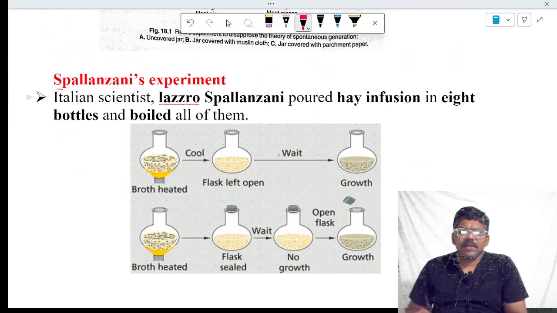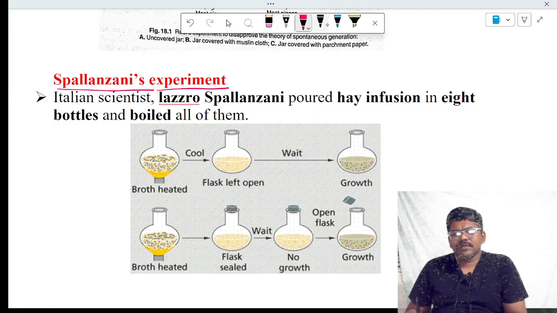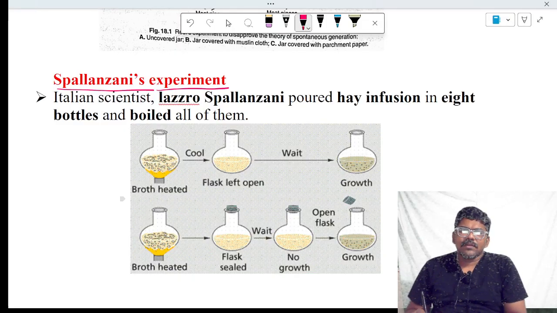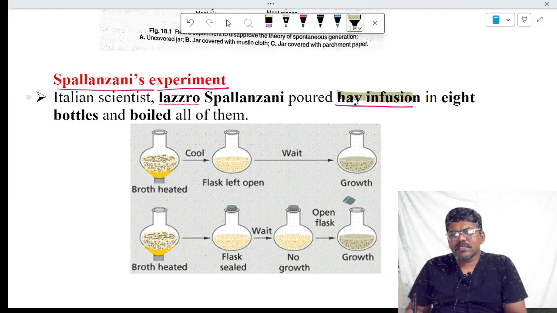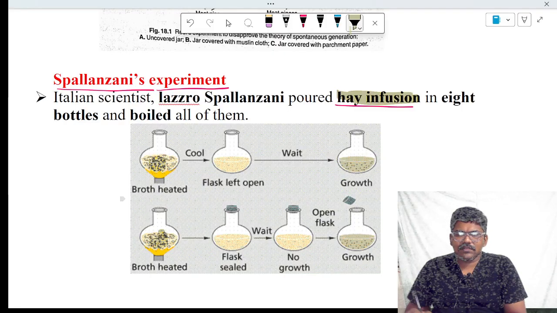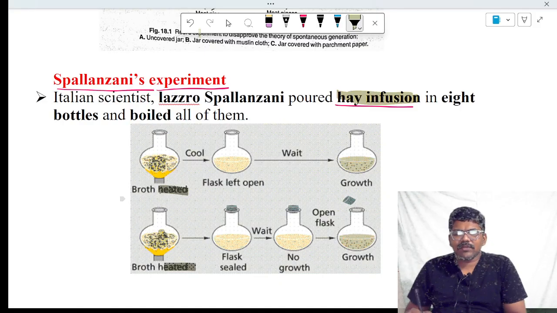Next, Spallanzani's experiment. Spallanzani took two flasks, and within the flasks he took hay infusion, which helps the growth of microbes. After that, he heated it. Because of heating, the microbes present in the hay infusion are killed. After the heating, the neck was closed.